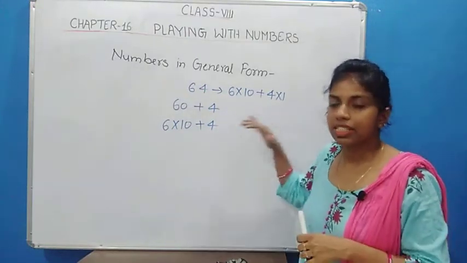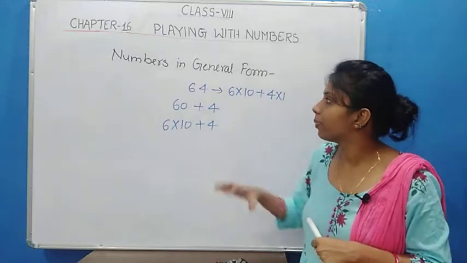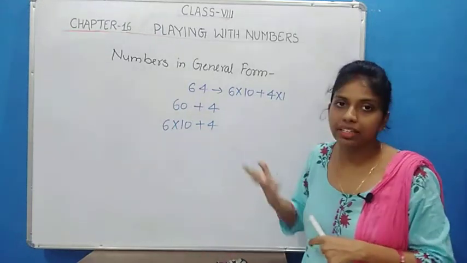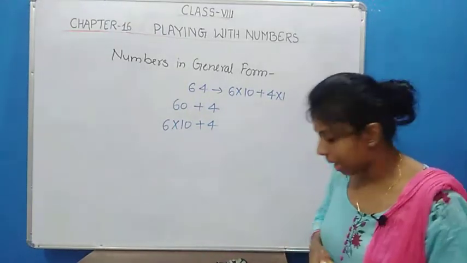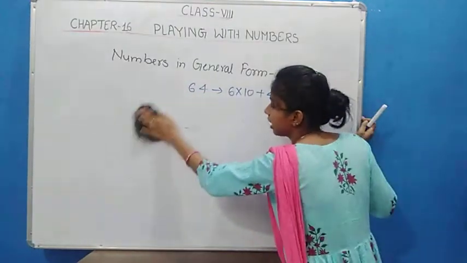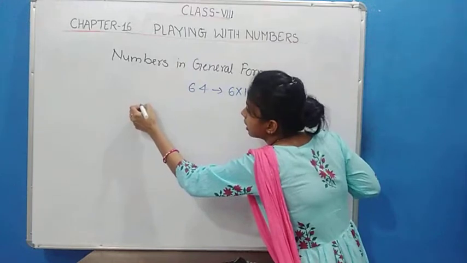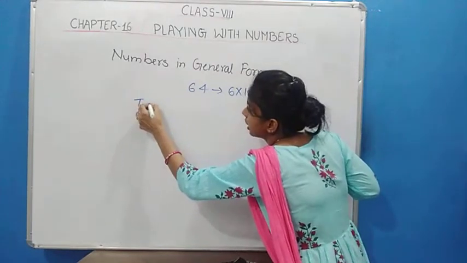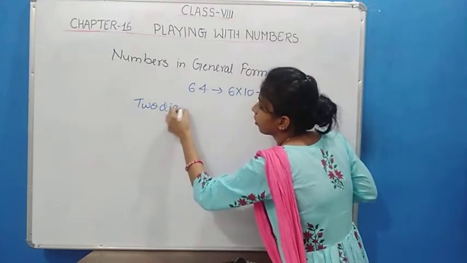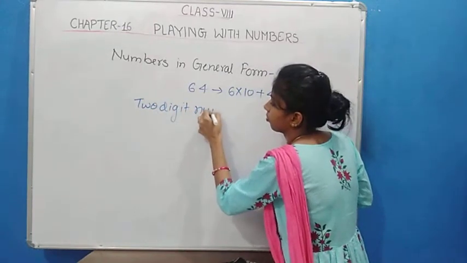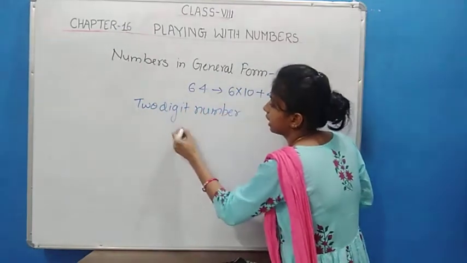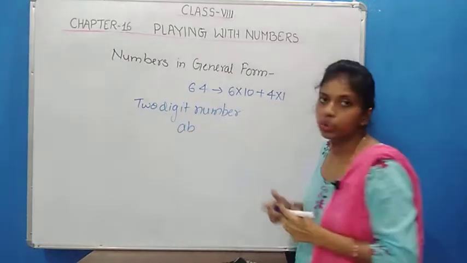So this is just an example of how we can break any number in general form by taking a general example. Suppose I am taking a 2-digit number, and the 2-digit number is AB.